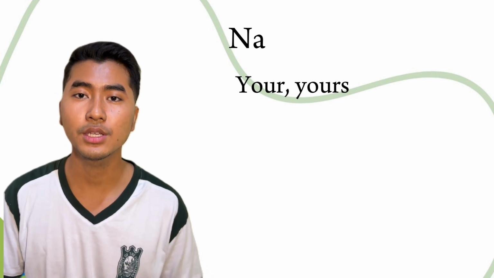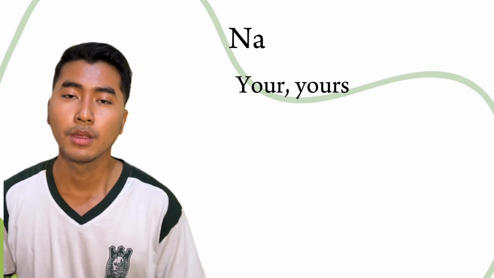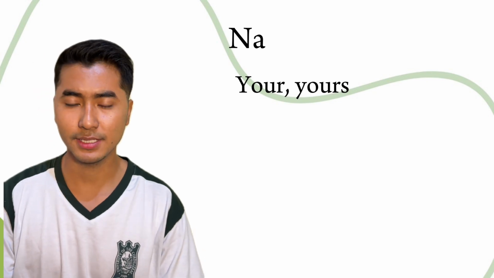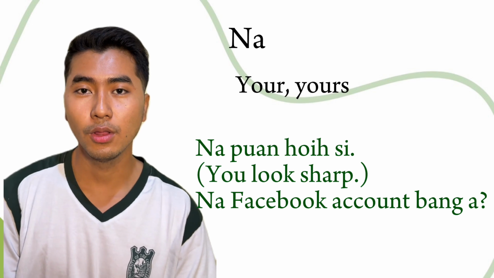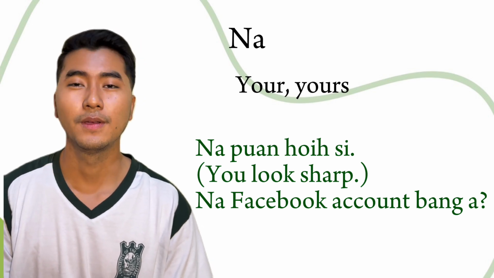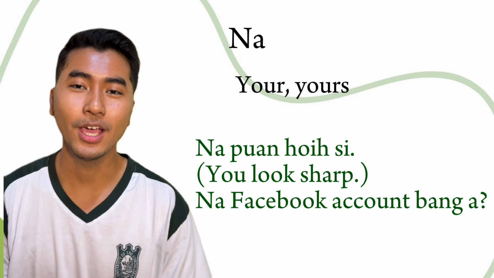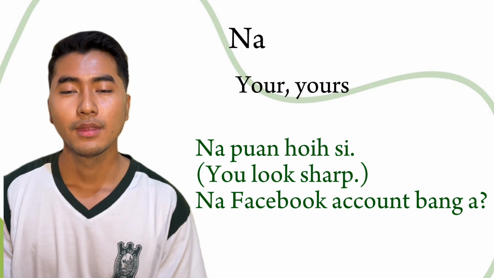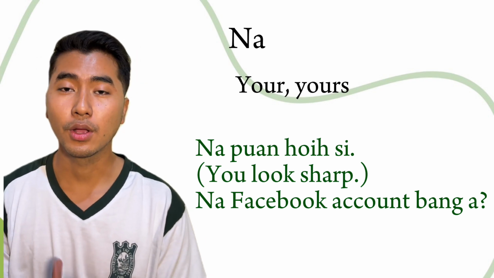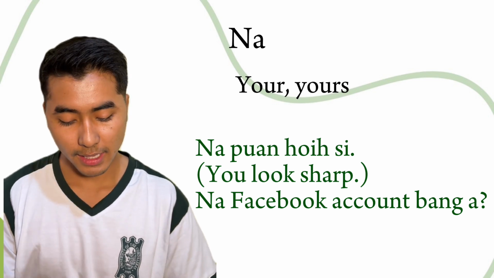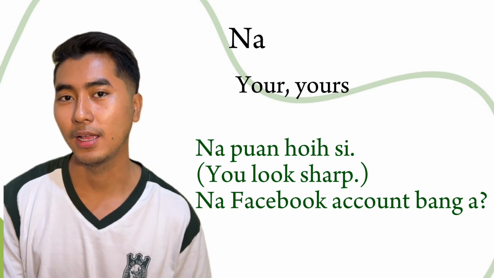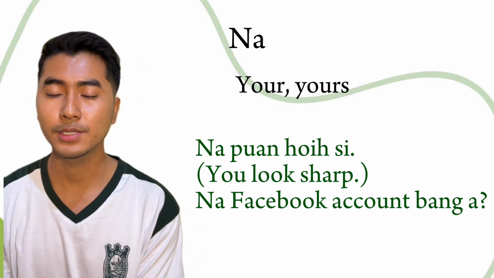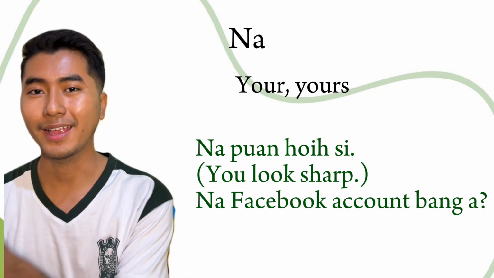Alright. Okay, the next word is na. Okay, it means yours or your. So let's see example sentences. Napuan hoi si. Napuan hoi si. Which means your clothes are beautiful. It looks elegant. Okay, hoi si. Napuan, your clothes. And the next example sentence is "Na Facebook account banga." Na Facebook account, your Facebook account. What is your Facebook account?